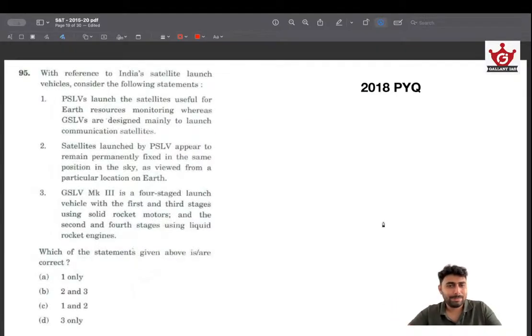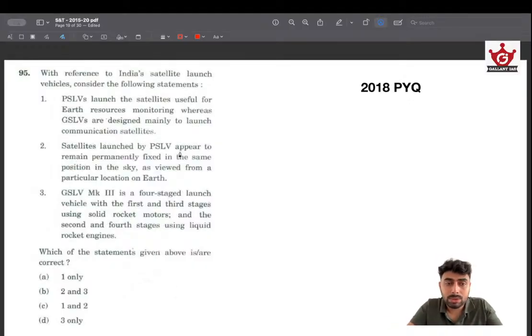Now we are getting into the space, India's space missions, programs, etc. This is a bedrock of science and tech. In the past years also, UPSC has repeatedly asked questions about this, and it's imperative on your end to understand the difference between PSLV, GSLV and various orbits, whether geostationary, geosynchronous or polar orbit, and subdivisions of that. Don't worry, we are going to discuss everything about that in detail.